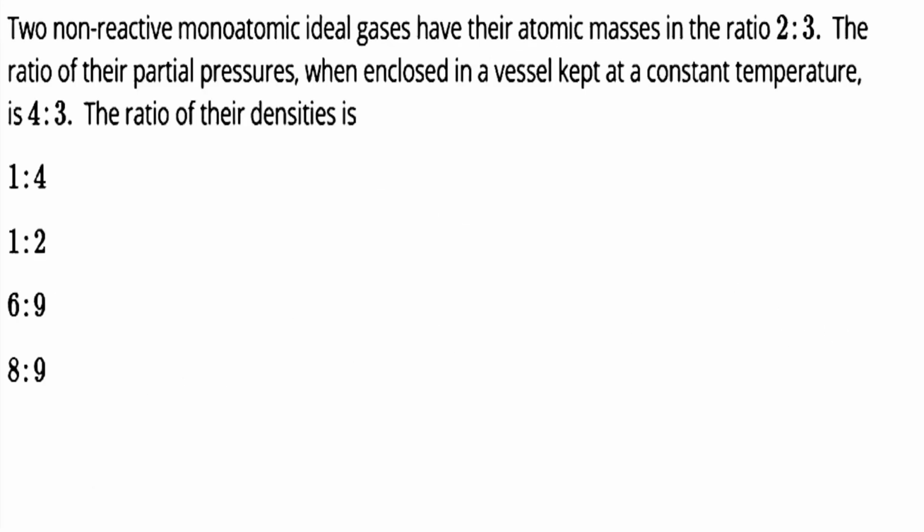Hello everyone. The question is: two non-reacting monoatomic ideal gases have their atomic masses in the ratio of 2:3. The ratio of their partial pressures when enclosed in a vessel kept at a constant temperature is 4/3. The ratio of their densities is? To solve this question we have to apply the ideal gas equation, which is given by PV equals nRT.